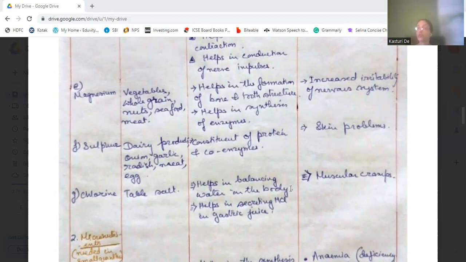So sodium is present in table salt, and chlorine is also present in table salt. It helps in balancing the water in the body, and in secretion of HCl, hydrochloric acid, in the gastric juice. If it is deficient in our body, then it can cause muscle cramps.